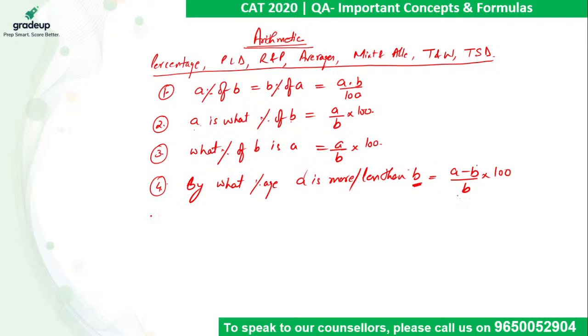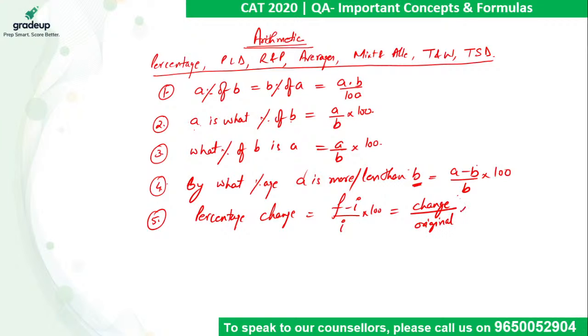So we can also say that percentage change is given by final minus initial upon initial into 100, or equivalently, change in the value upon original value into 100.